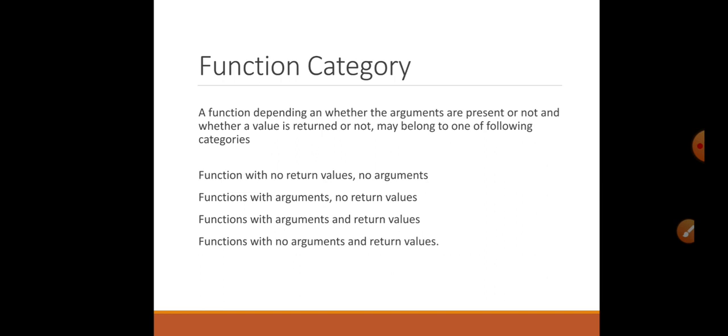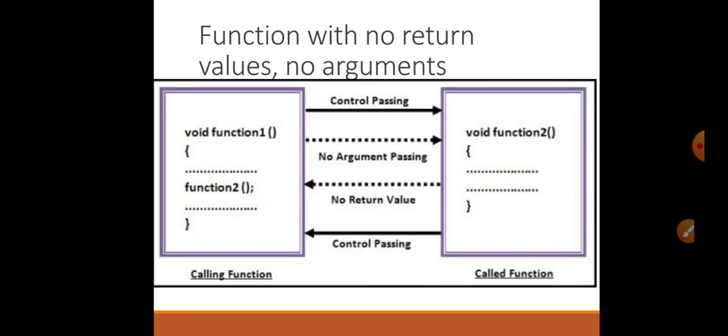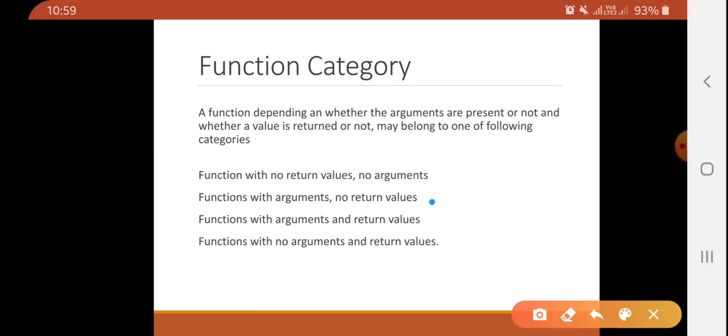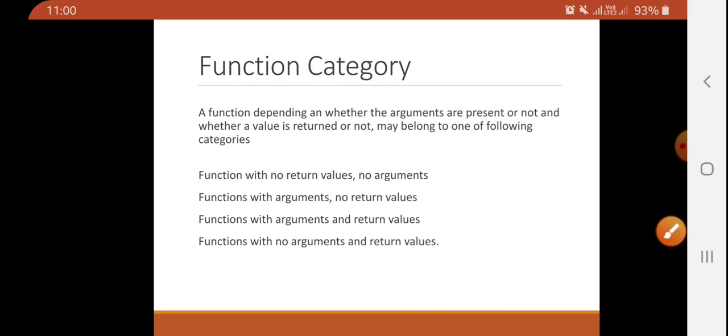Second is function with argument but no return value. We are passing some data from the calling function to the called function, but the called function will not return anything to the calling function. Third is function with arguments and return value, and fourth is function with no argument and return value. We will see all the functions one by one.